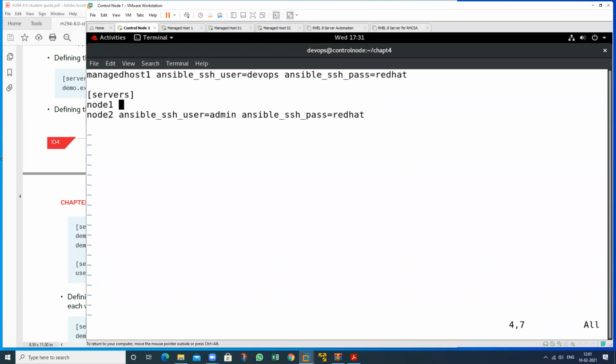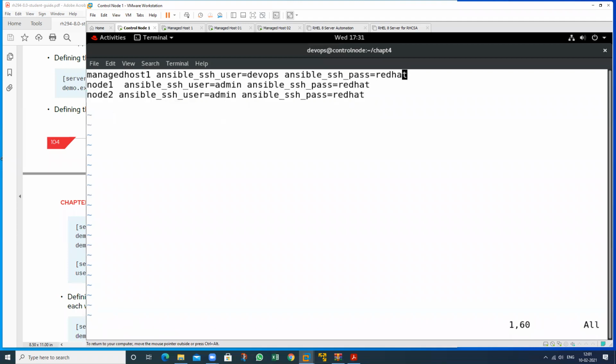Okay, first I will show you just the individual information. See, we have a machine, the machine name is managed host, and we have other machines, node 1 and node 2. Go to this machine and take the username DevOps.